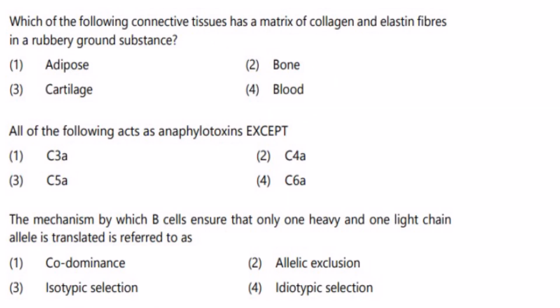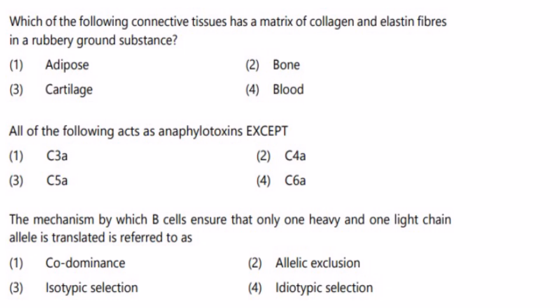Then which of the following connective tissues has a matrix of collagen and elastin fibers in a rubbery ground substance? So rubbery ground substance is that which contains your proteoglycans, glycosaminoglycans, etc. and this is found in cartilage. It has both collagen and elastin fibers, but the proportion of these collagen and elastin fibers varies with the type of the cartilage.